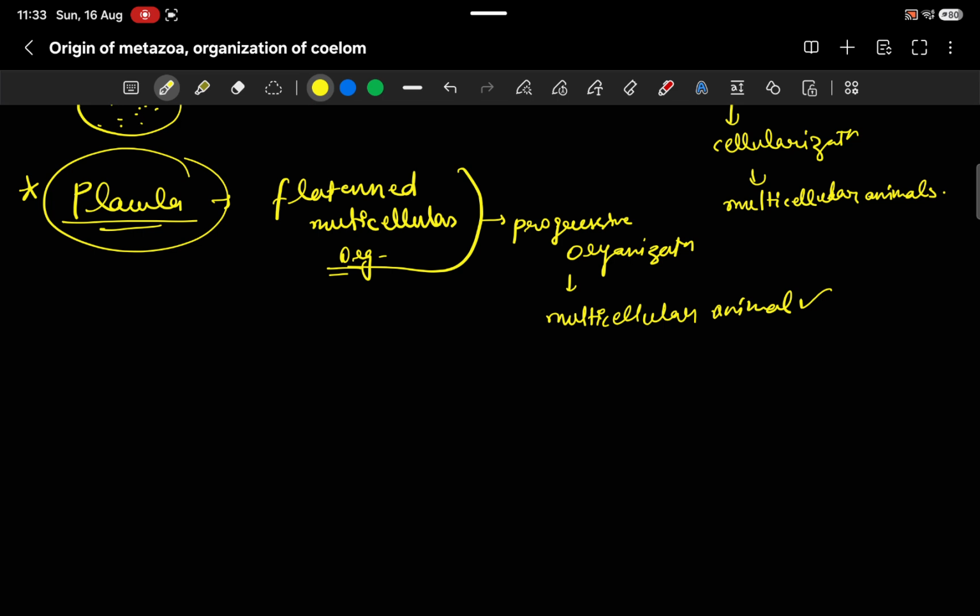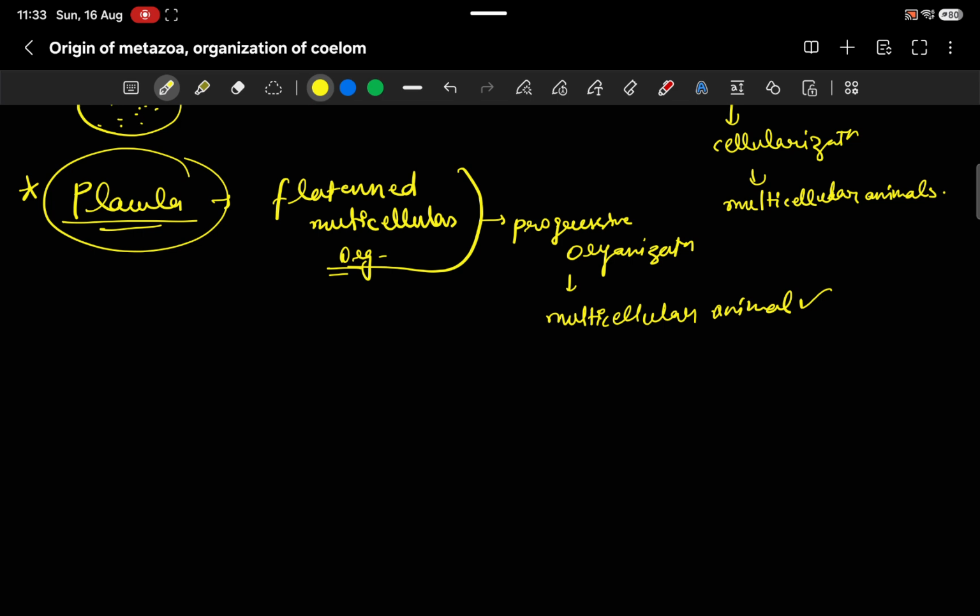They are just saying they are the closest living relatives of these animals.